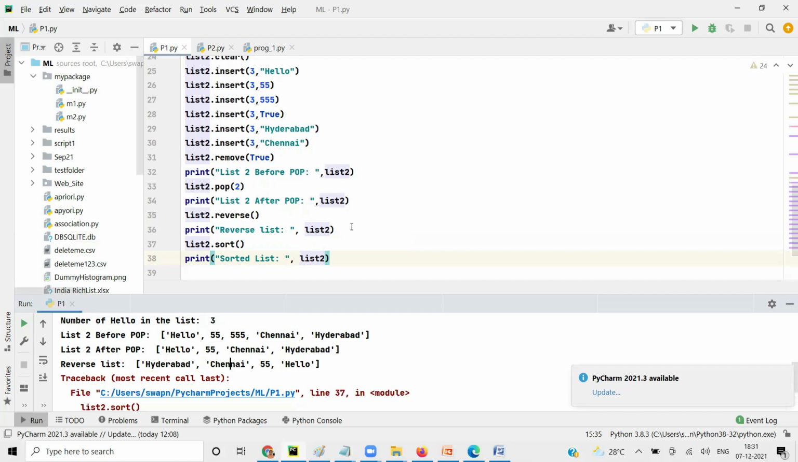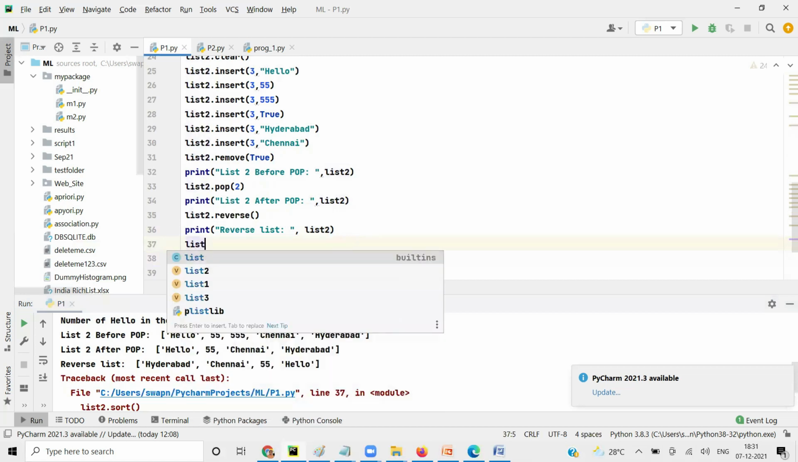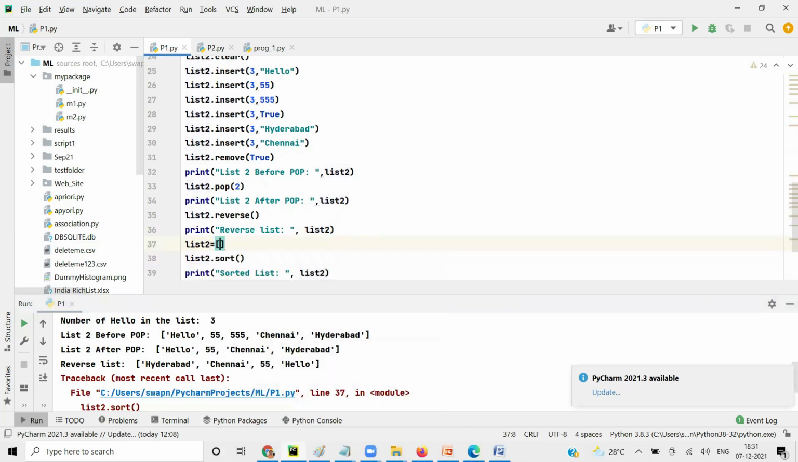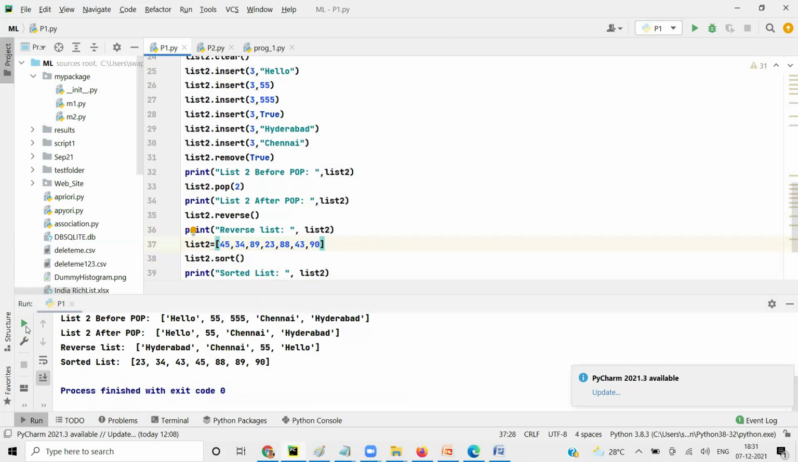So what we need to do is create a new list 2 and add just numbers, let's say 45, 34, 89, 23, 88, 43, 90. Now when you run it, by default it is doing increasing order. And if you perform reverse, it becomes descending order, right?